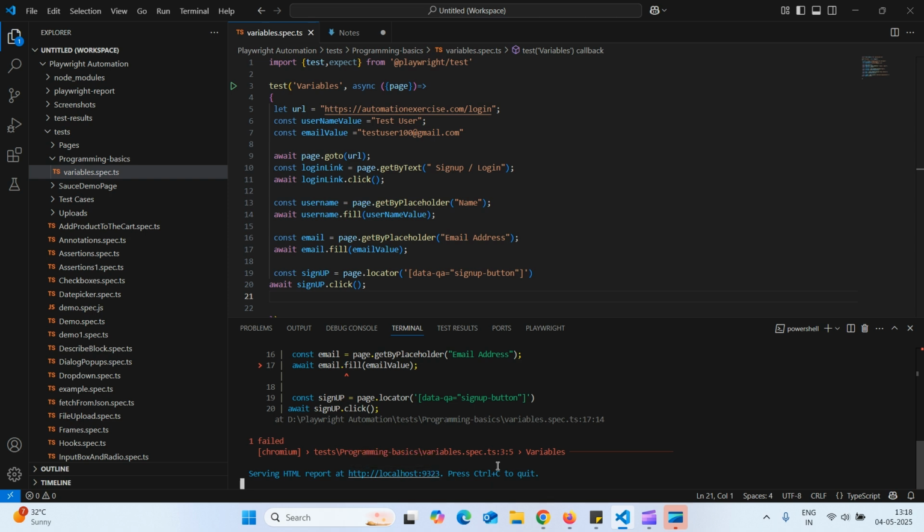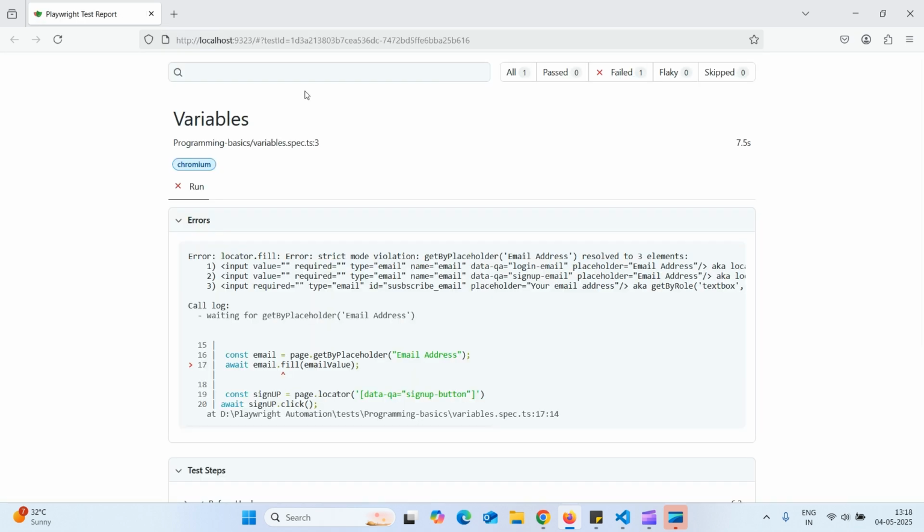Let us copy this. Okay, so the error is strict mode violation. That email address resolved to three elements.